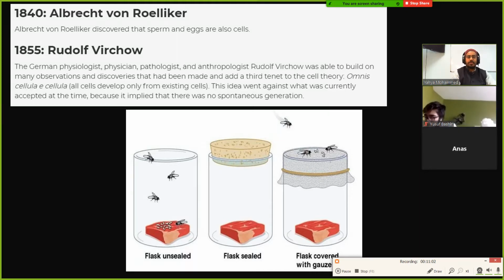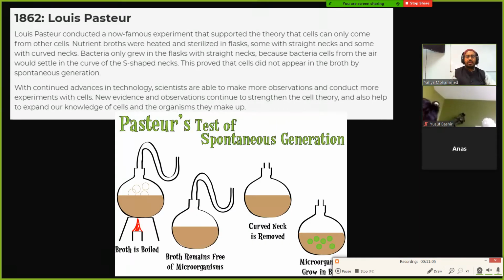All right. So this is another test of spontaneous generation. There's another scientist called Louis Pasteur. He came up with the idea of pasteurization, right? When you see that this milk has been pasteurized, that's to kill off the bacteria. You just heat milk, or anything else like orange juice, up to a really high temperature for a very short period of time, and then bring it back down. That kills off all the bacteria, so people don't get sick from bacteria in milk and orange juice and stuff like that.